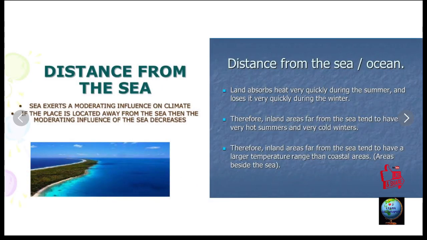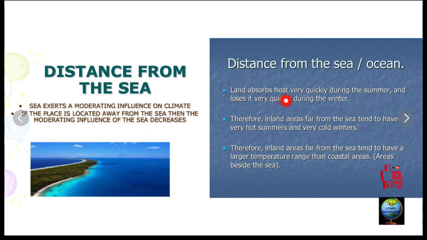Second is distance from the sea. The interior parts of Asia which are far away from the sea have extreme climate. Why? Because they are far away from the moderating influence of the sea. Let's understand that. Sea exerts moderating influence on climate of the place because of land breeze and sea breeze. We have seen that in one of the videos which explains land and sea breeze. The places which are located away from the sea have extreme climate, and the places which are close to the sea have moderate climate.